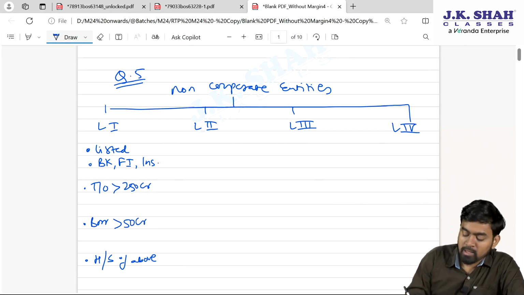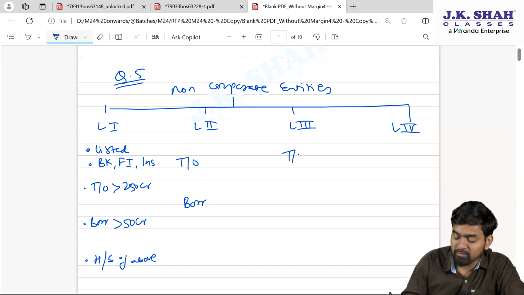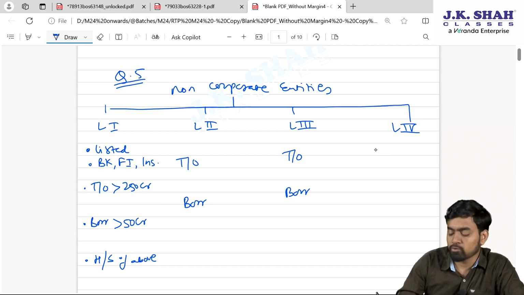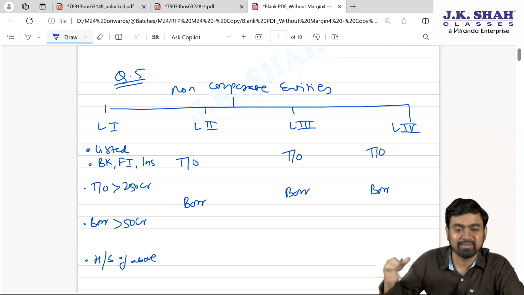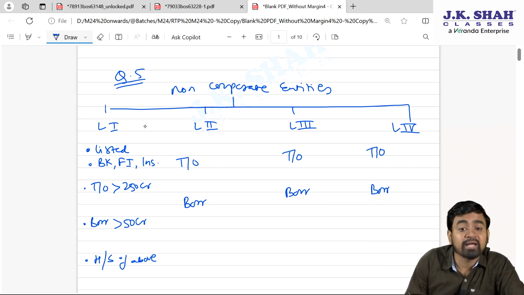Fine. Now in level 2, which is not a level 1, but we need to keep in mind turnover limit and borrowing limit. Level 3, again we need to keep in mind turnover and borrowing limit. And level 4, my dear students, which is not level 1, 2, 3, easily you can say turnover and borrowing is less than level 3's limit. Fine. Now here how to get turnover limit for 2, 3.